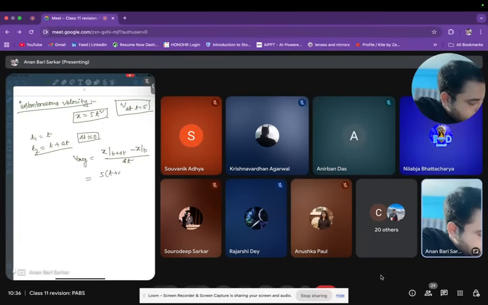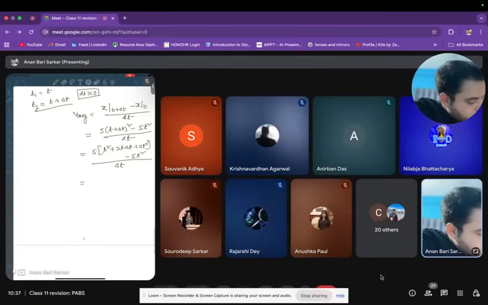5 into (t plus delta t) square minus 5t square, divided by delta t. So 5 t square plus 2t delta t plus delta t square minus 5t square, divided by delta t. And then what do you do? 5t square plus 10t delta t plus 5 delta t square minus 5t square, divided by delta t. You see 5t square cancelling. What do you have? 10t plus 5 into delta t.